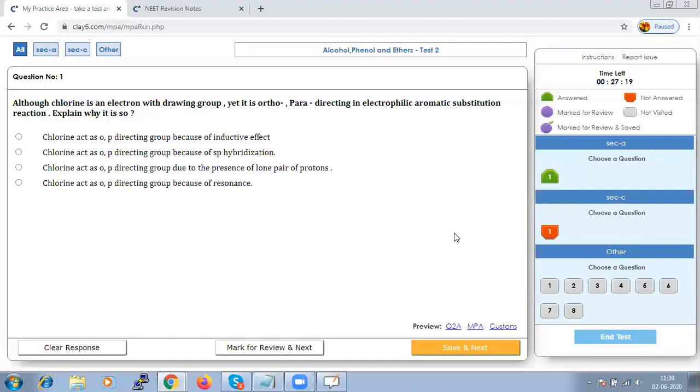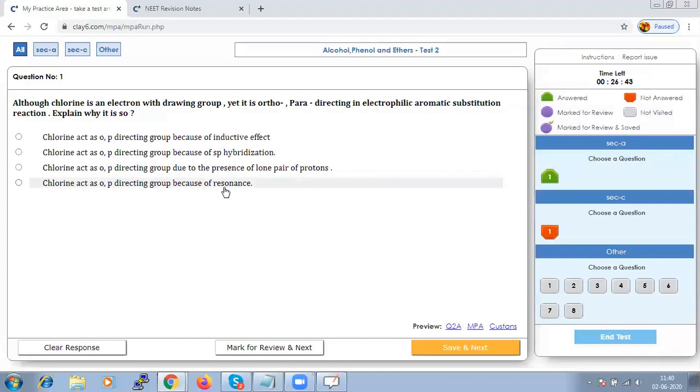Or is it because of the presence of a lone pair of electrons, or because of resonance?